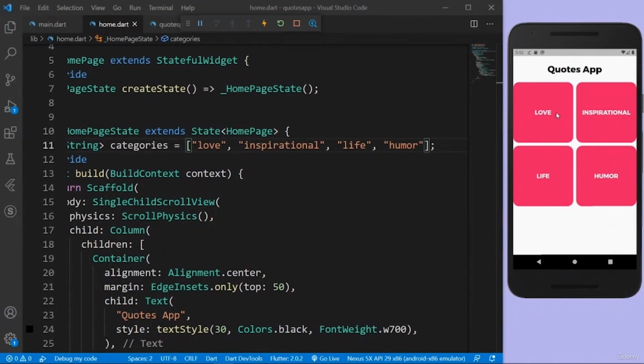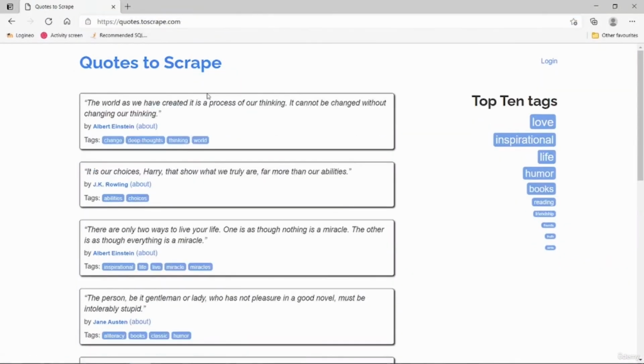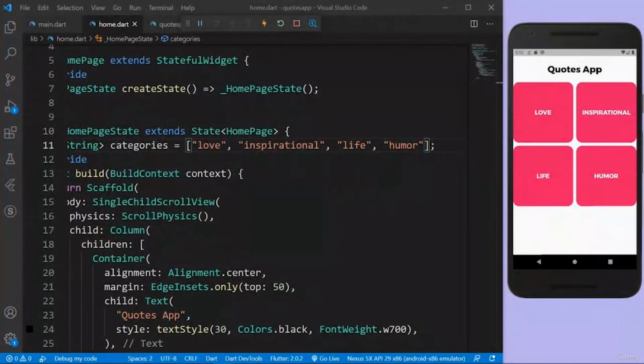Now the last thing we want to implement is we also want to get the home page quotes. So in the home page we also have lots of quotes, right? And these quotes will show down here. So okay, now let's get the quotes for the home page.